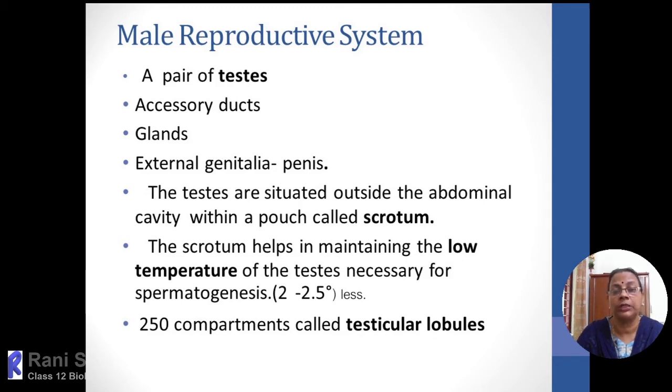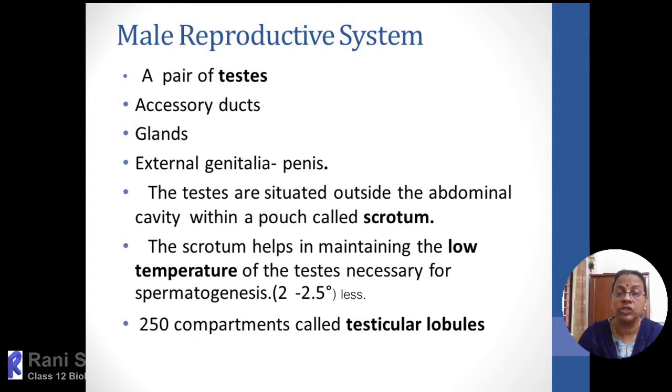And why is it placed from the abdominal cavity to outside the human body? Within the testis only, the whole set of sperms are produced. The production of sperms is called spermatogenesis. The entire process of spermatogenesis takes place within the testis, in the units of the testis, we can say the seminiferous tubules.